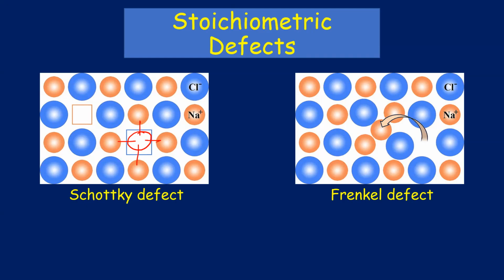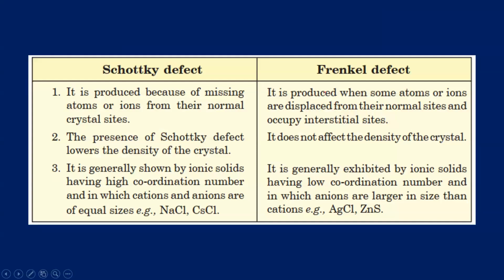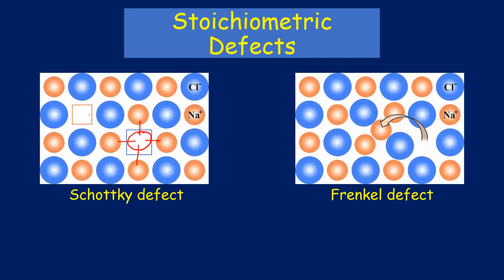Okay. So whatever I have explained, those things are present here in the consequences. This is again the same thing. The differences I have put here. If you get a question on differences between Schottky and Frenkel, in this case, you have both the atoms missing, and this is the density. And as you can also see, one more thing. In Schottky defect, what is going to happen now?